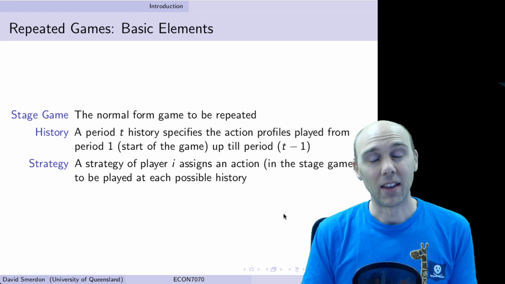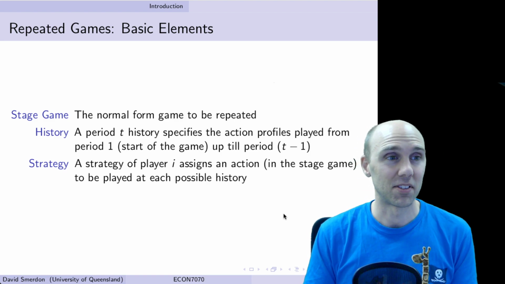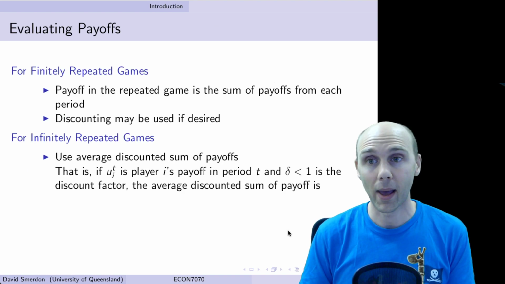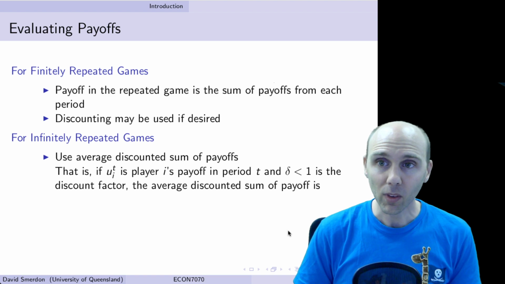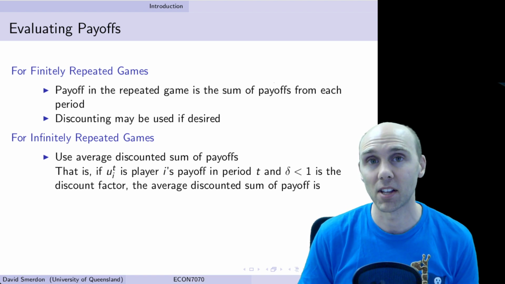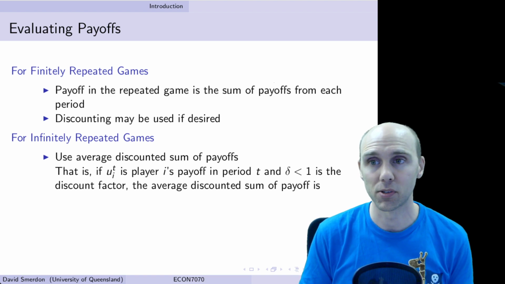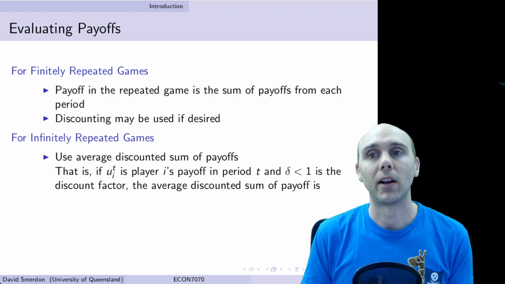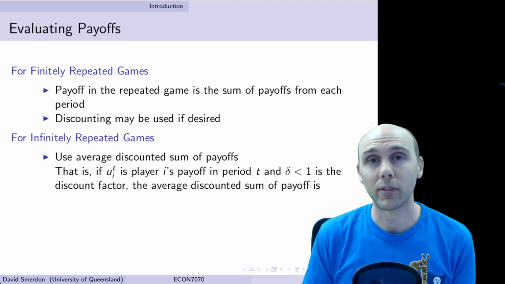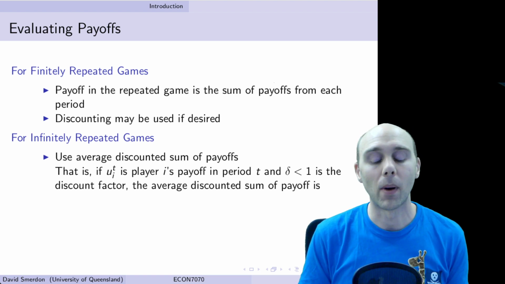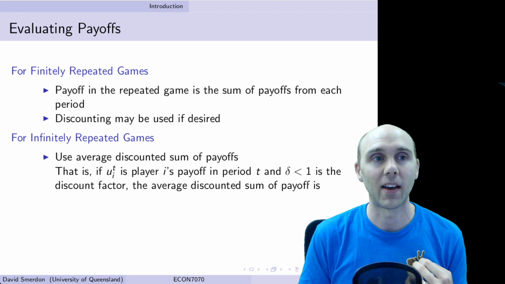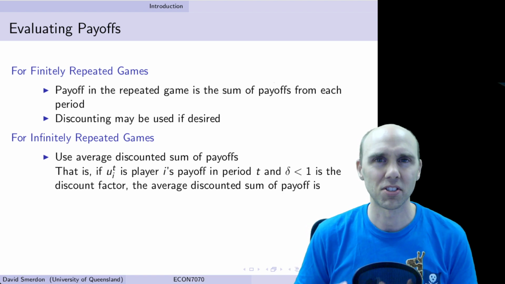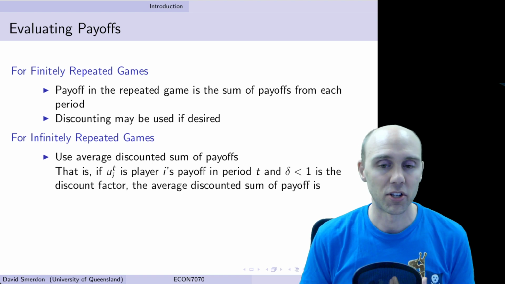The next complication, and we'll see this is going to get quite complicated at some point, has to do with how we evaluate the payoffs. Now, for a finitely repeated game, such as the Rubinstein bargaining game, which we saw before, we just add up the payoffs from each period, and quite often we use discounting. So in the bargaining game, discounting uses the fact that the longer you go on negotiating, the more costly it is, such as negotiating a divorce.